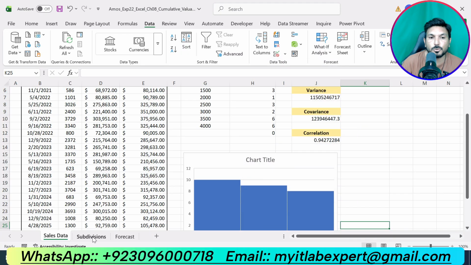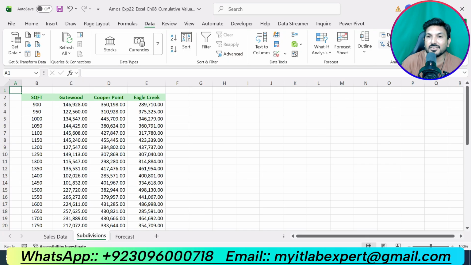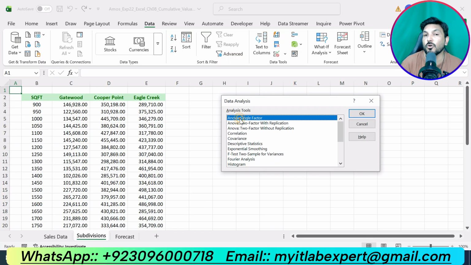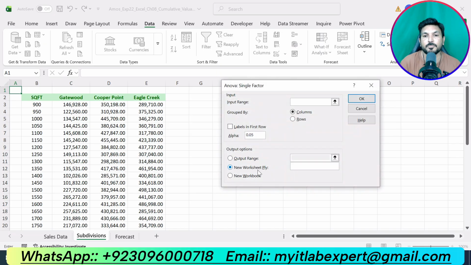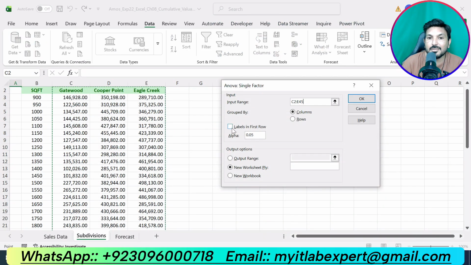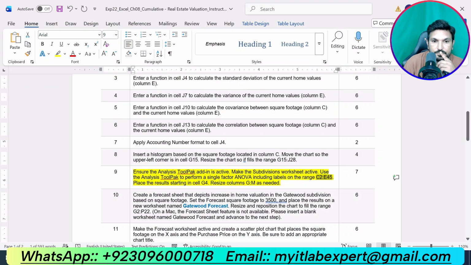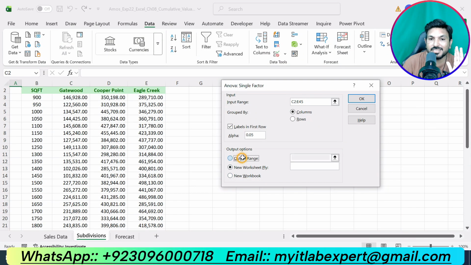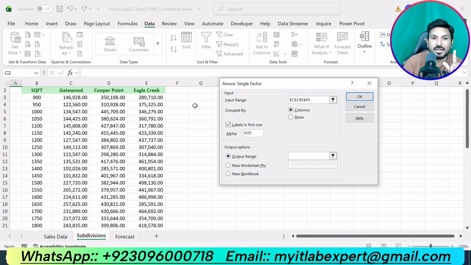We are supposed to make the Subdivision worksheet active, click on Data Analysis, and perform ANOVA: Single Factor. Select this one and click OK. Now our input range is C2 up to E45. We are supposed to make sure the labels are in the first row. Then place the result in cell G4. Output range is G4, so here we select G4.